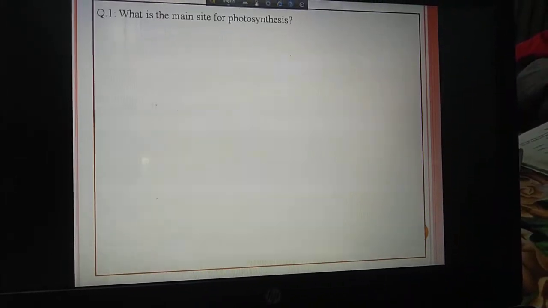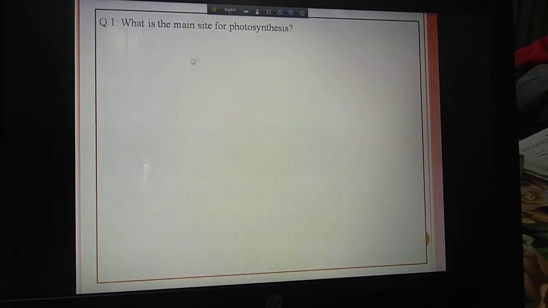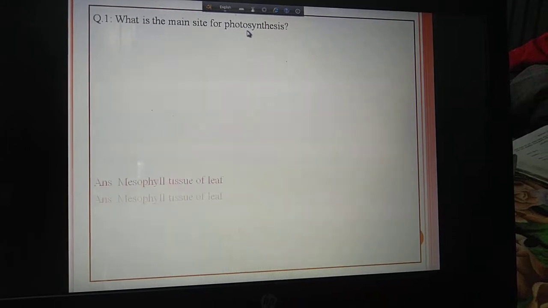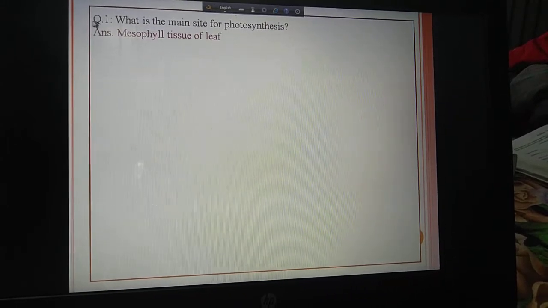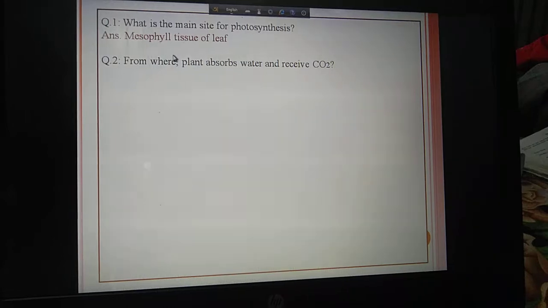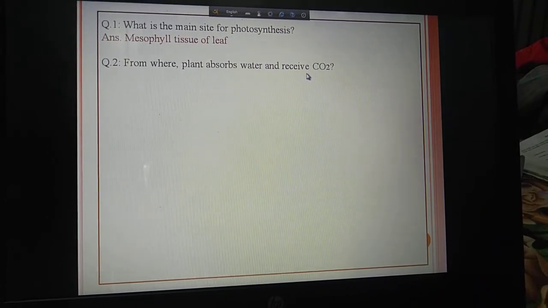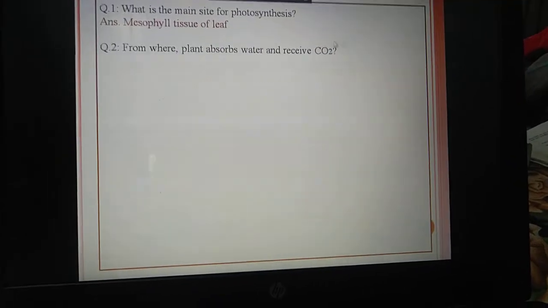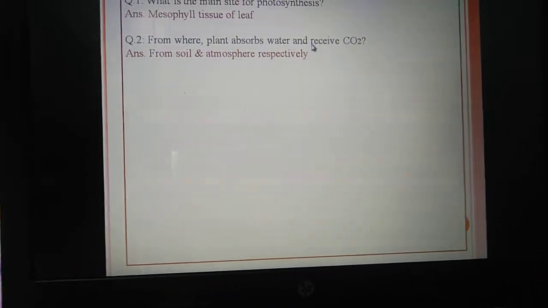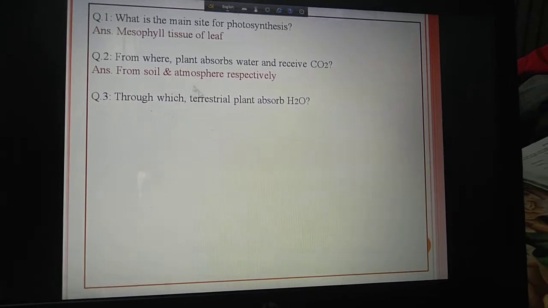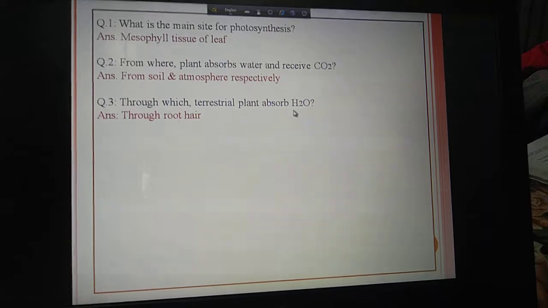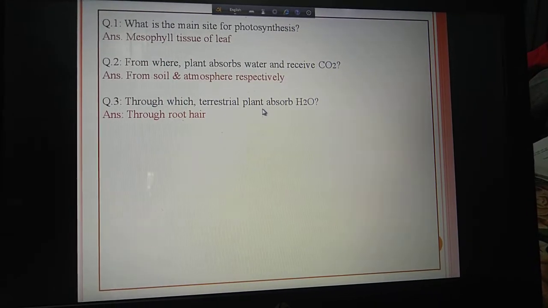Now the next question may arise, what is the main site for photosynthesis? You know that the leaf is the main site for photosynthesis, the mesophyll tissue of the leaf. Now from where does the plant absorb water and receive carbon dioxide? The plant absorbs water from the soil and receives carbon dioxide from the atmosphere. Then through which do terrestrial plants absorb water? Through root hairs.